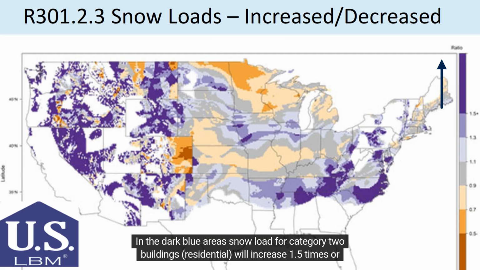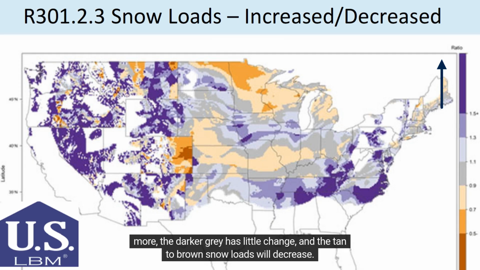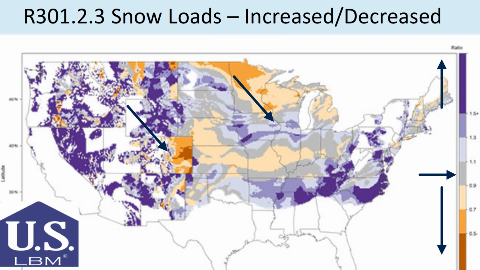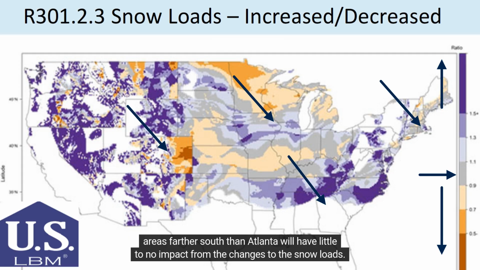In the dark blue areas, snow load for Category 2 buildings, residential, will increase 1.5 times or more. The darker gray has little change, and the tan to brown snow loads will decrease. The white area was not calculated for this map. This map is for Type 2, the maps are different for each type. We will be looking closer at Dubuque, Iowa, Denver, Boston, and Atlanta. Areas farther south than Atlanta will have little to no impact from the changes to the snow loads.